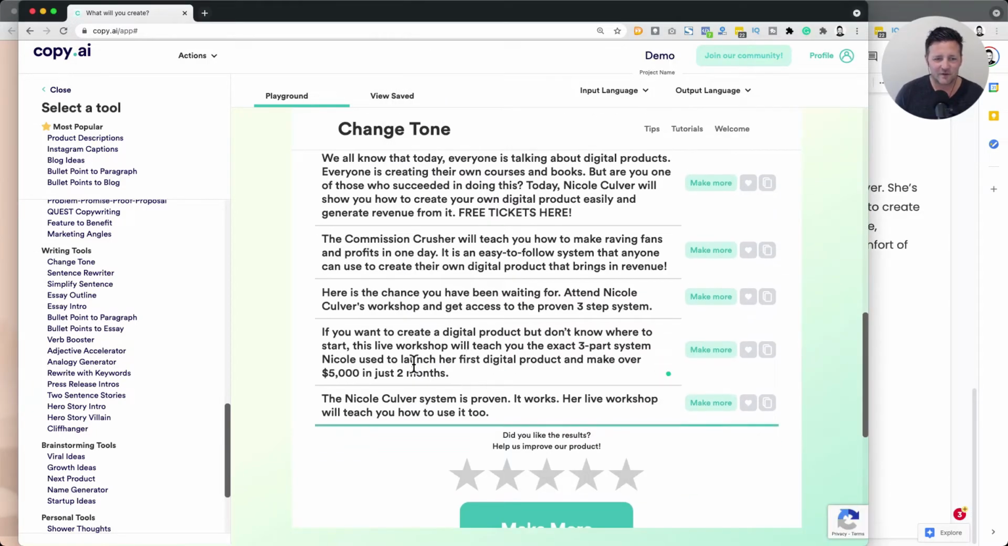This is good right here. Look at this. Really good copy in here. If you want to create a digital product but don't know where to start, this live workshop will teach you the exact 3-part system Nicole used to launch her first digital product to make over blank in blank. So it fills in some ideas of what you could write. You would obviously have to put in your own stuff there, but I really like that one.